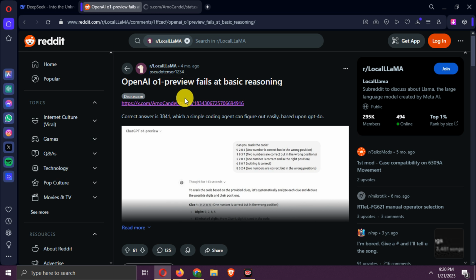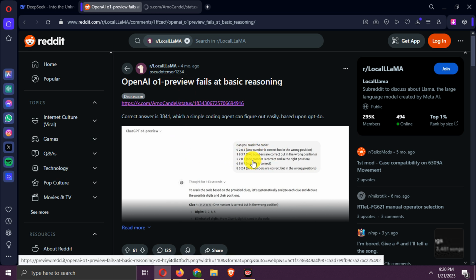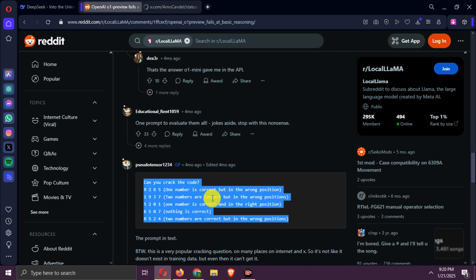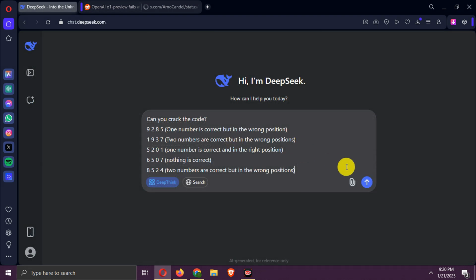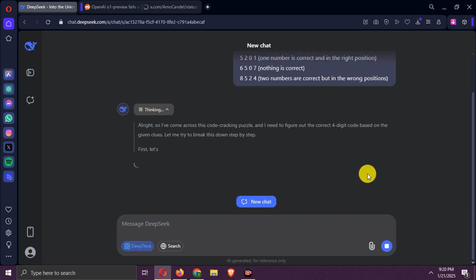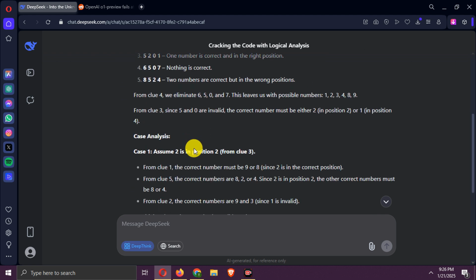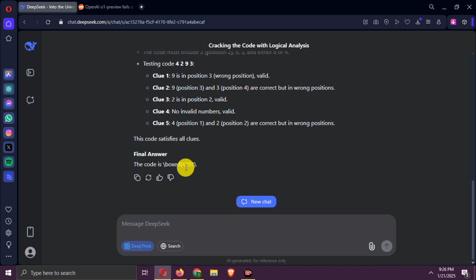Next is another question from Reddit. It is a cracking code question, whose answer is 3841. Let's copy the question and try. After thinking a lot, it fails and gives a wrong answer. So another fail here.